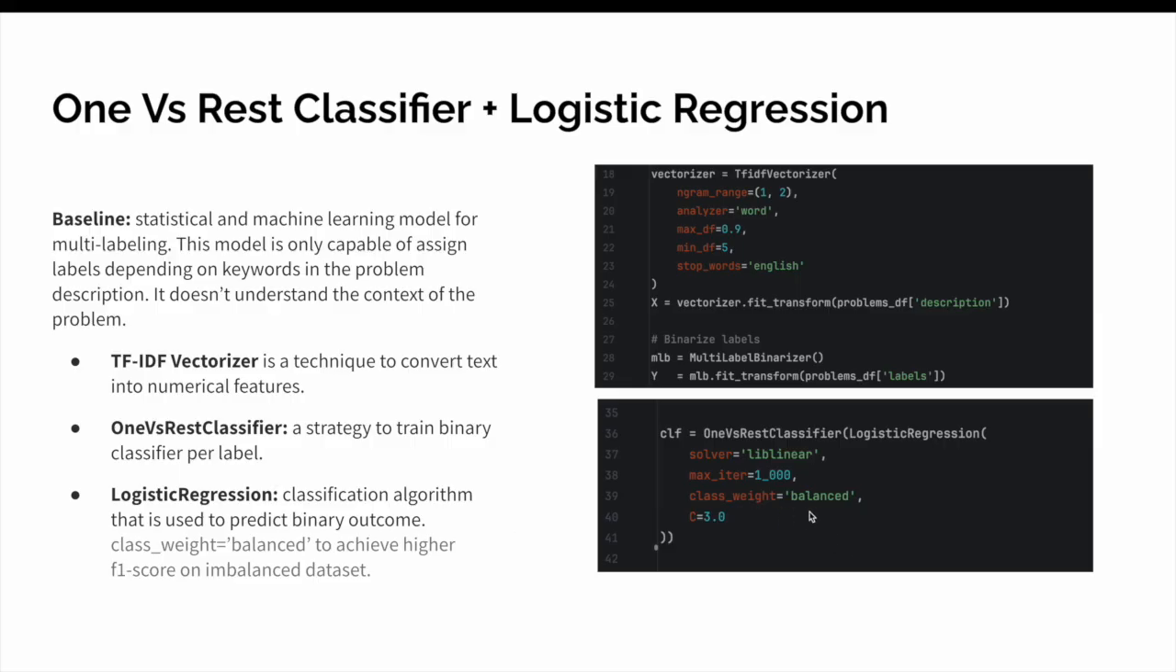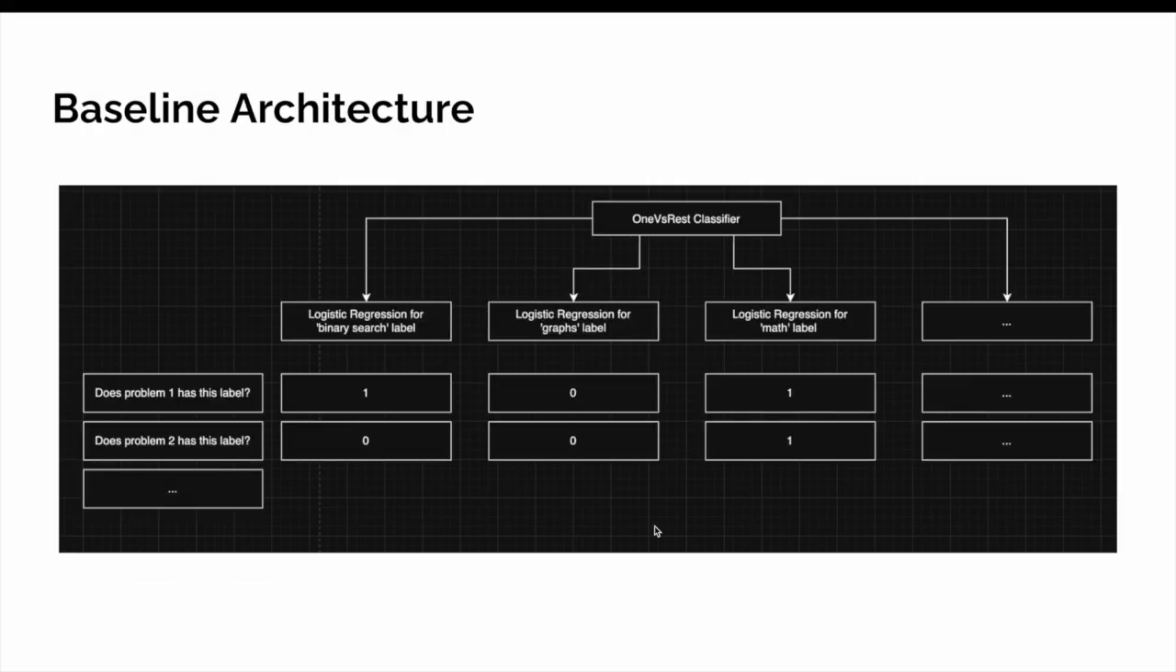We also assigned class weight balanced to deal with our imbalanced dataset. And the architecture is kind of that. One-vs-Rest creates a lot of logistic regression models. For each label a logistic regression model is created, and for every problem it says if it has this label or not.